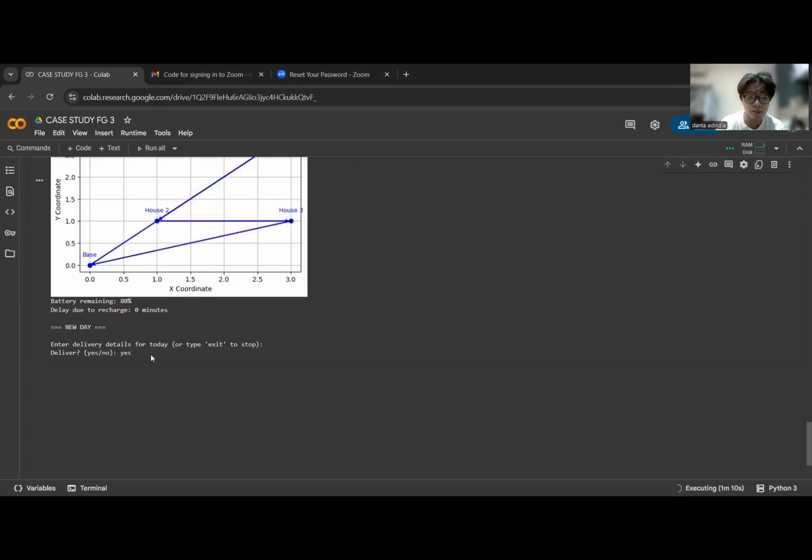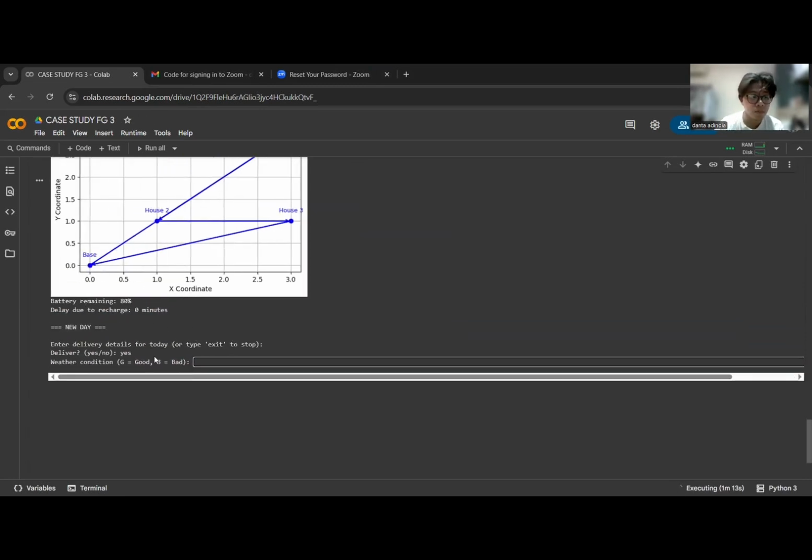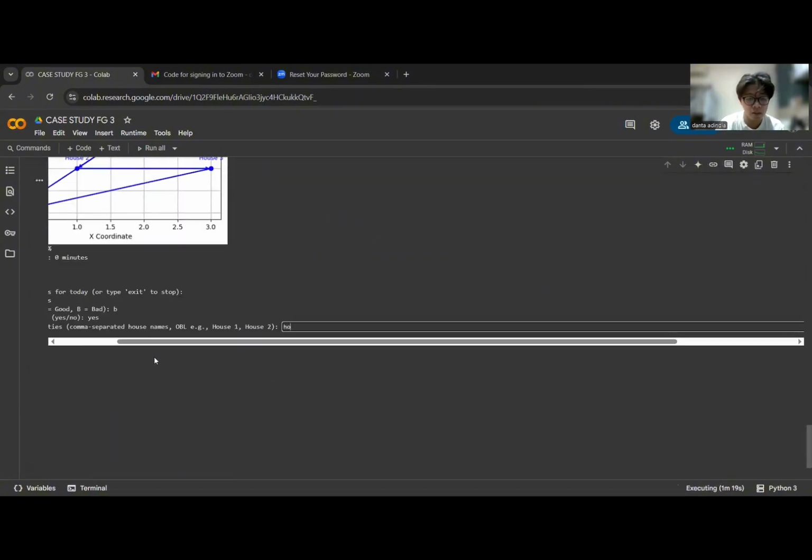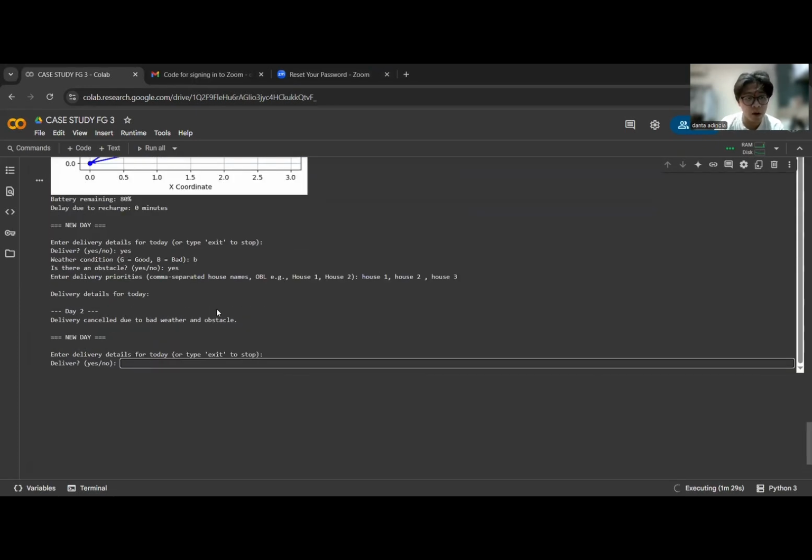Let's say in this example, we say yes, and then we say it's bad weather, and yes, there's an obstacle. And then our priority list, let's say it's still the same, house 1, house 2, and then house 3. Delivery is cancelled due to bad weather and obstacle. Based on the code, if there is bad weather and also an obstacle, the delivery for that day will be cancelled. Moving on to the next day.